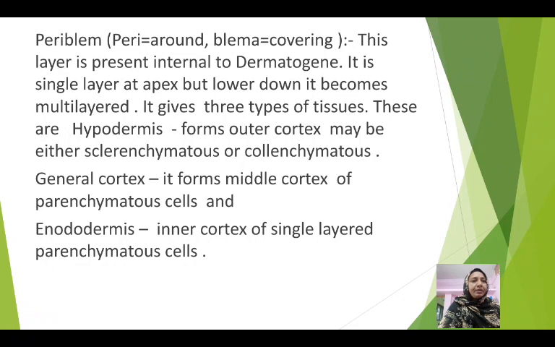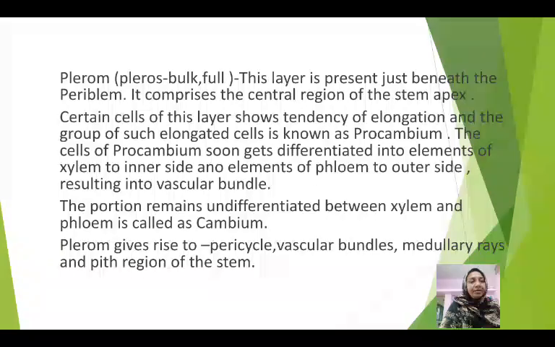Hypodermis is also called the outer cortex region, which may be made up of either sclerenchymatous or collenchymatous cells. This layer provides protection or gives mechanical support to the stem. The general cortex region is the middle cortex region, which is made up of parenchymatous cells. The parenchymatous cells are living, while the innermost layer of the cortex is called endodermis, which is also parenchymatous in nature, but the cells of this region are compactly arranged forming a belt or ring-like structure.